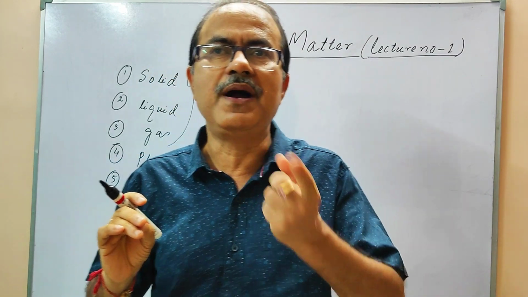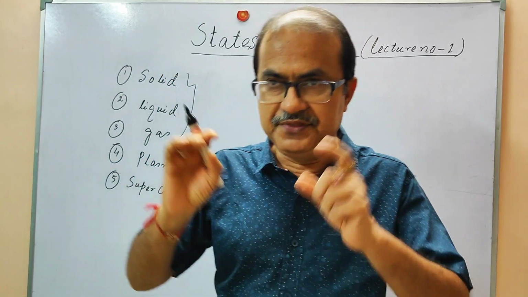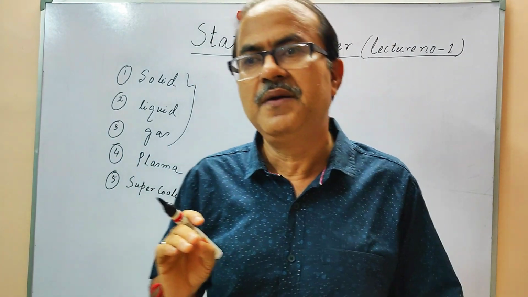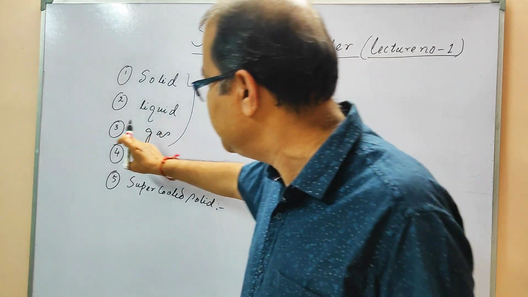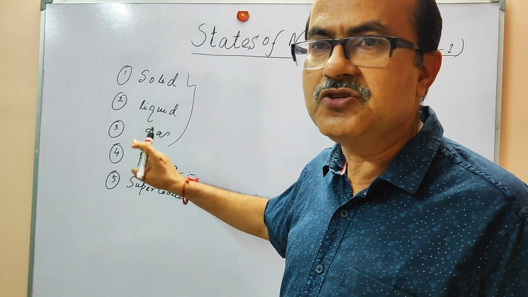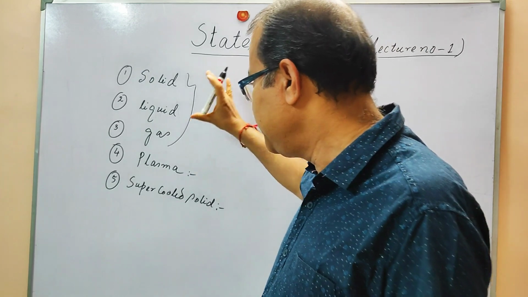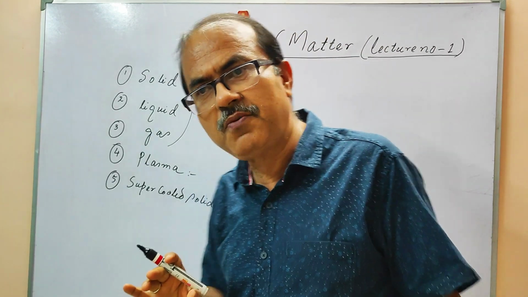The atoms are converted into super atoms, and this state is called the super cooled solid state. But we will not concentrate on 4 and 5, plasma and super cooled solid. We will concentrate only on these 3 states of matter.